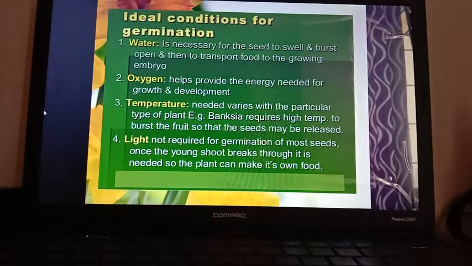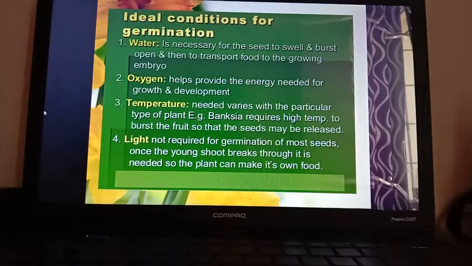Sunlight helps in increasing the temperature of everything. So actually light indirectly helps in seed germination. It increases the soil temperature and helps in germination of seeds.